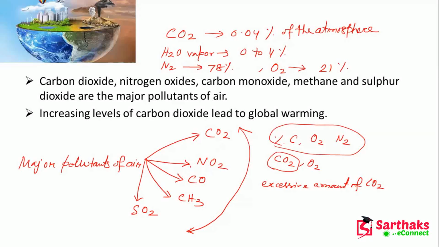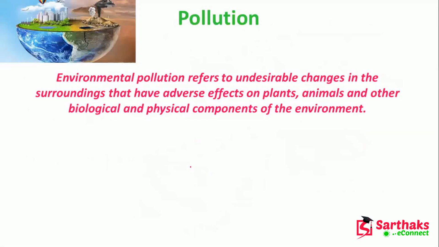Now, pollution. Environmental pollution refers to undesirable changes in the surroundings that have an adverse effect on plants, animals, and other biological and physical components of the environment. So in the total environment, we have plants, right?